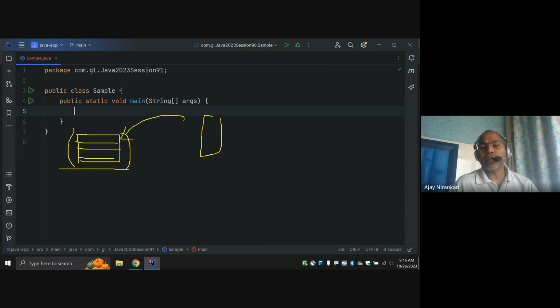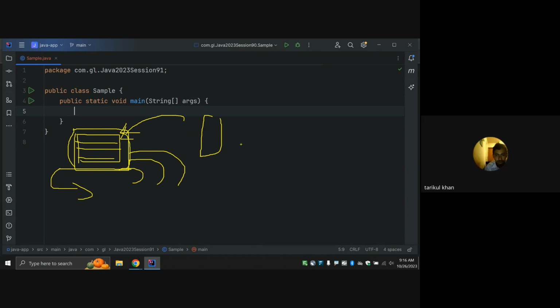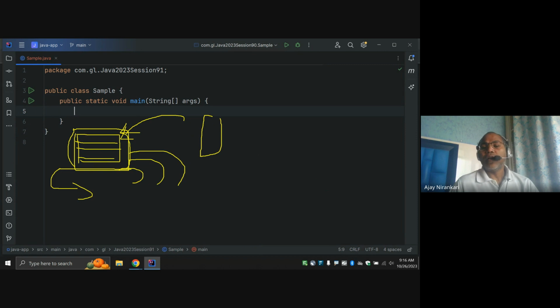Sometimes I write this code in a class that extends the Thread class, or implement Runnable, or implement Callable, or use a method reference. We covered lots of approaches to inform the Java virtual machine, hey, can you run this business logic, this code, in a separate thread? I don't want the main thread to do it, because main has some other work I plan to do. So today we are going to understand whatever threads we have understood till now.